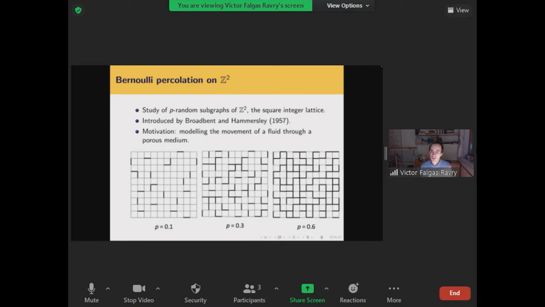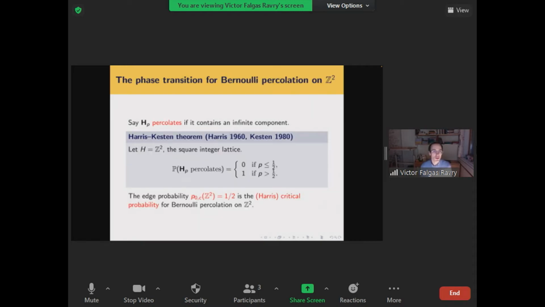This drastic change is the subject of one of the most beautiful theorems of probability theory, in my opinion. I'm sure others may have other opinions. But this is the celebrated Harris-Kesten theorem. It states that if we look at p-random subgraphs of Z squared, with each edge being open with probability p independently at random, then if your edge probability p is at most a half, all components of open edges in your random subgraph will be finite.